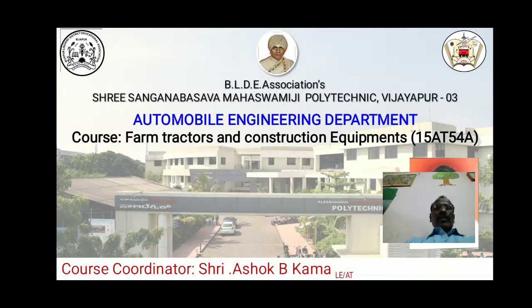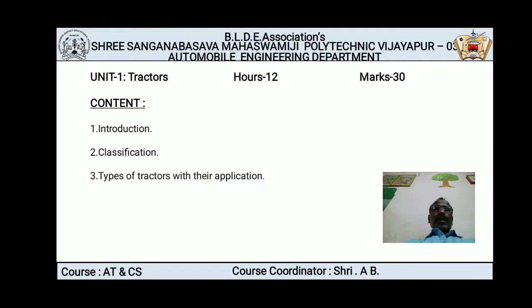Now we are going to start a course or a subject. The title of the course is Farm Tractors and Construction Equipment, and the code number is 158054A. Now Unit 1, the name of the unit is Tractors, which requires 12 hours to complete, and in examination SEE we have 30 marks.